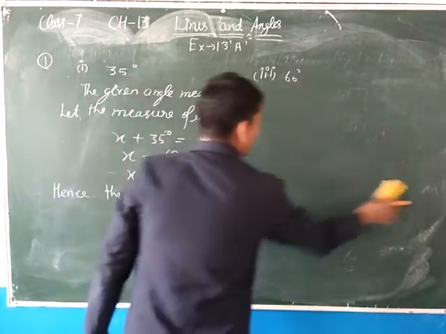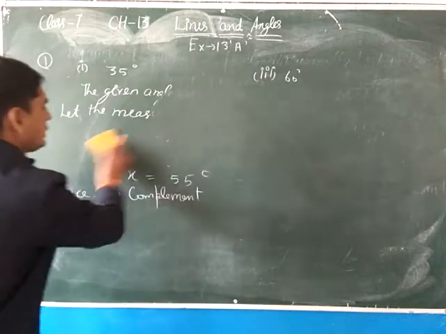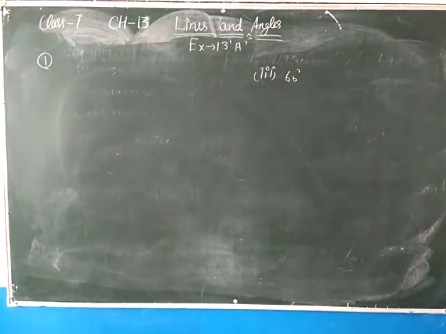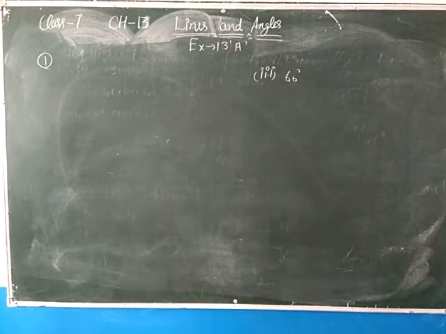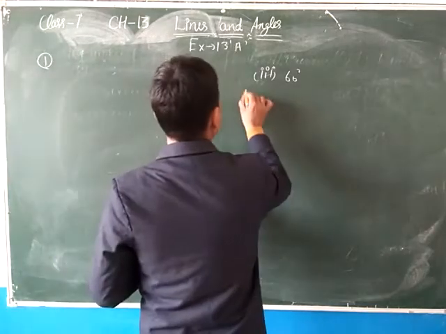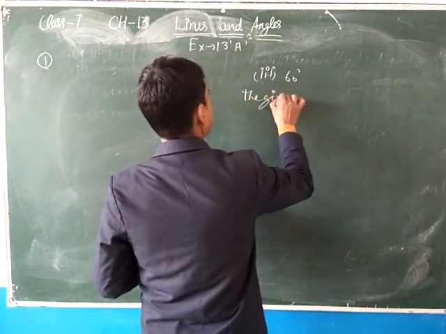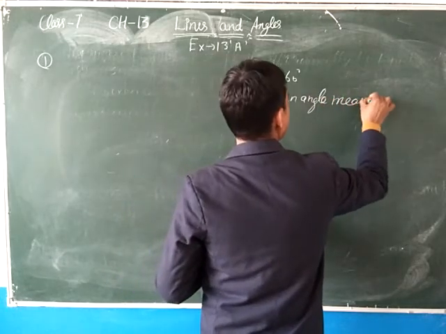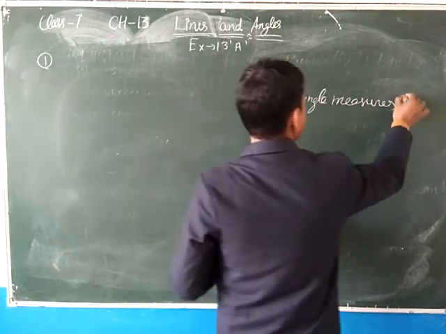Now see the third part of this question, and the third part is 60 degree. So the given angle measure is 60 degree.